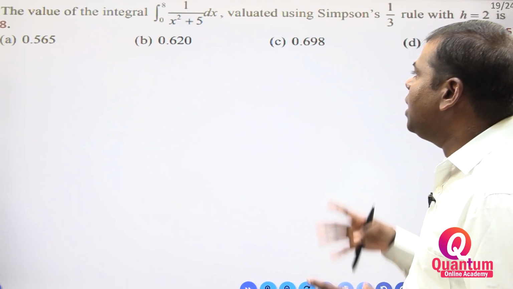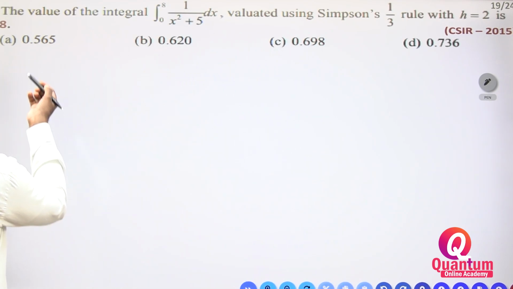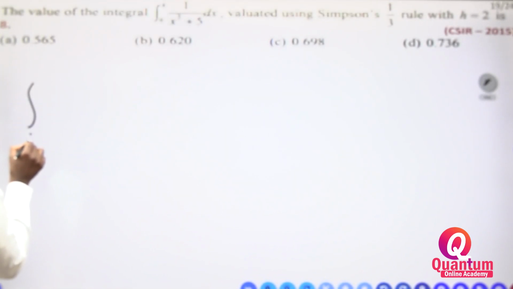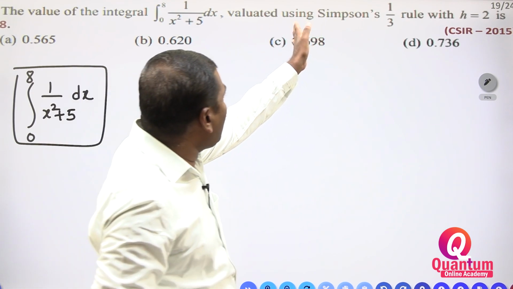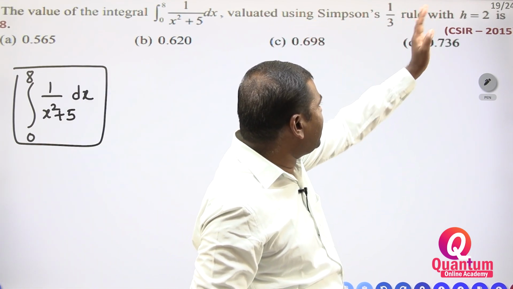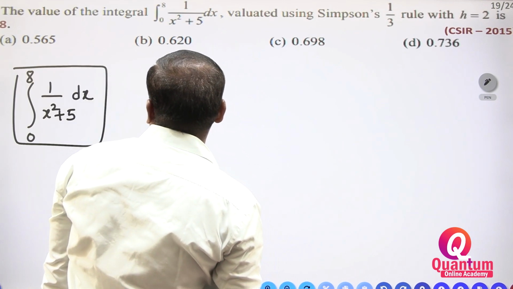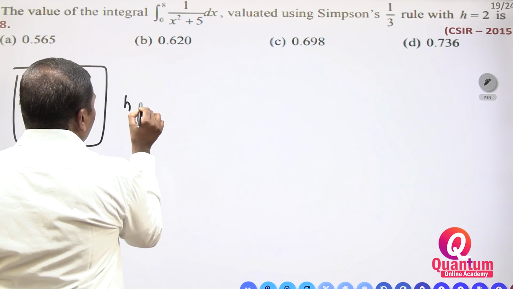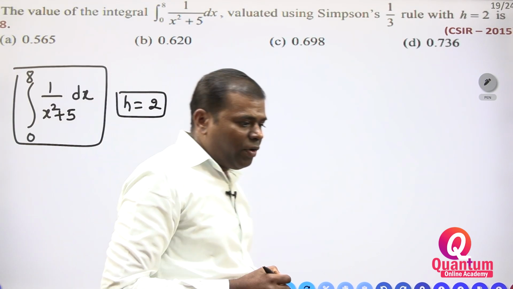Now the 8th part. I have to wind up this one in a couple of minutes. Now you have to see the value of the integral, which is very important. It's a numerical methods question: integral from 0 to 8 of 1 by x square plus 5 dx, evaluated using Simpson's 1 by 3 rule. They are giving h is equal to 2.